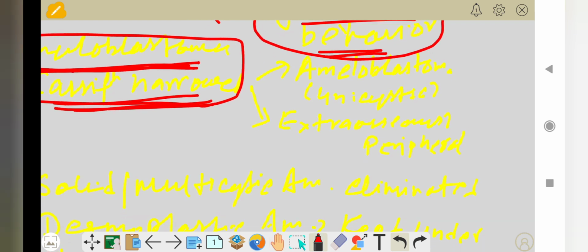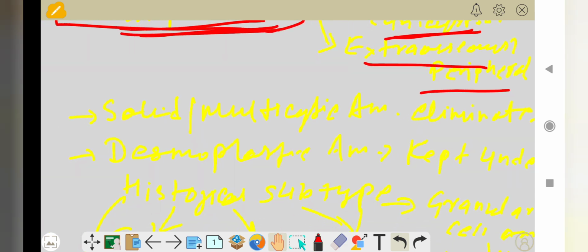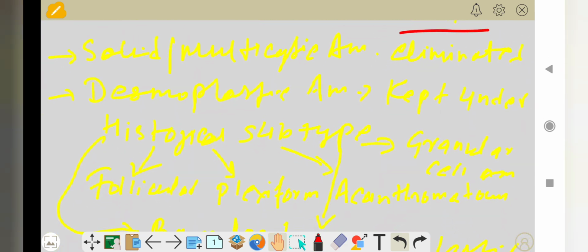So in the 2017 classification, the main type that they describe is the unicystic type of ameloblastoma. Okay, they include only the unicystic type of the ameloblastoma, and another type, the extraosseous or peripheral type of the ameloblastoma, that is included in the classification. Solid and multicystic: so the solid and multicystic ameloblastoma were eliminated.